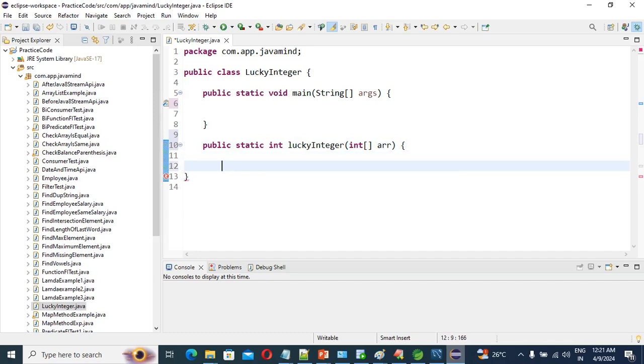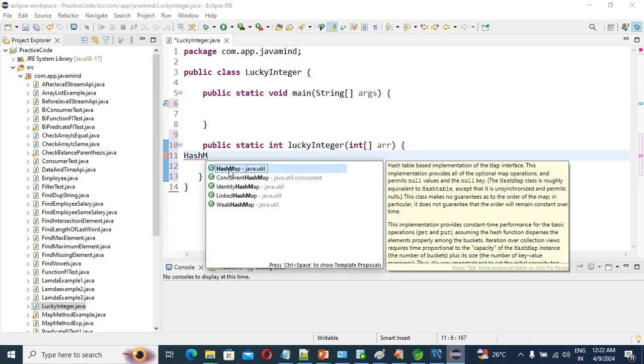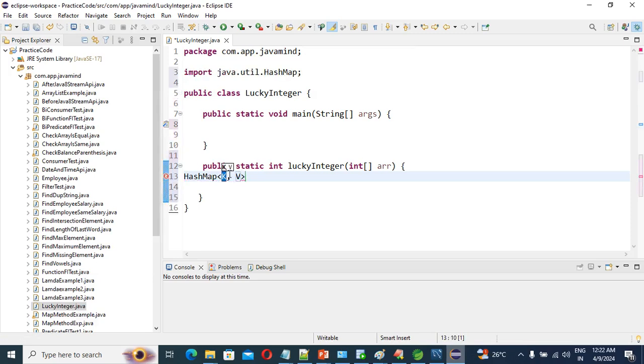After that guys, what we need to do? So guys, now we'll take one hash map, right? Because we are going to find the frequency, right? So that's why guys, come here and put hash map there. So in this hash map guys, our key is integer, and value is also integer.